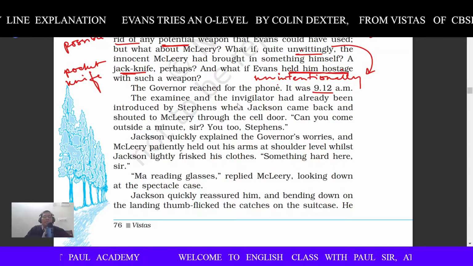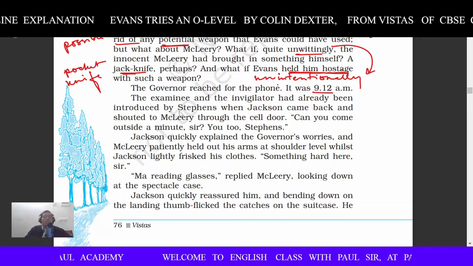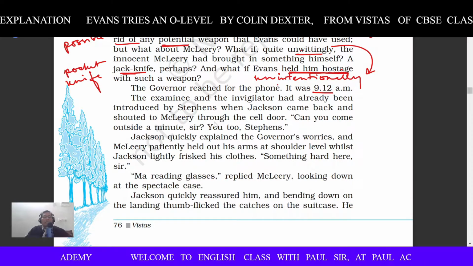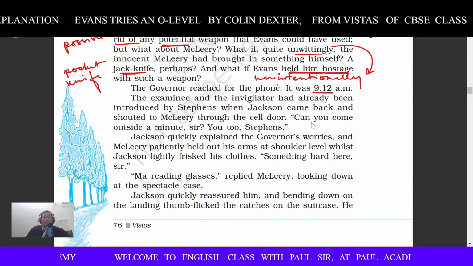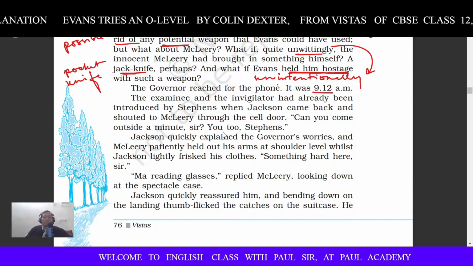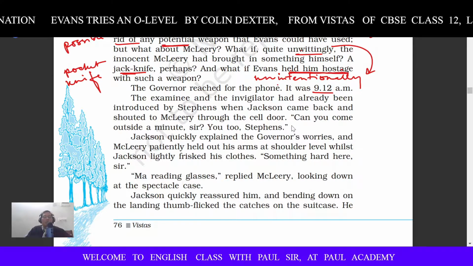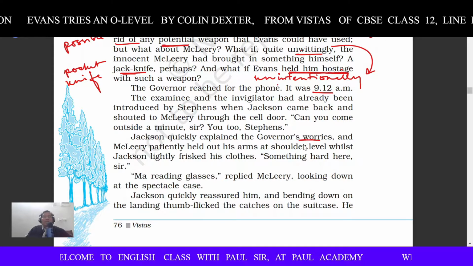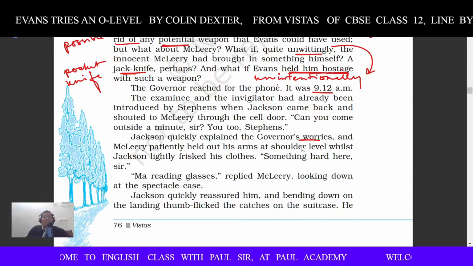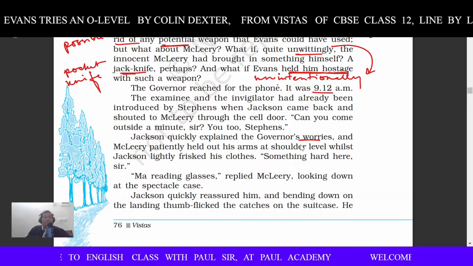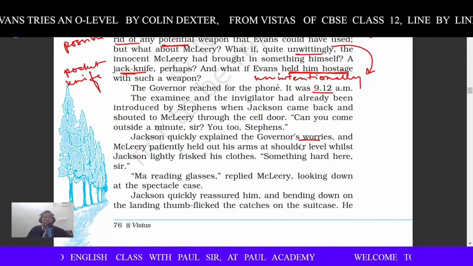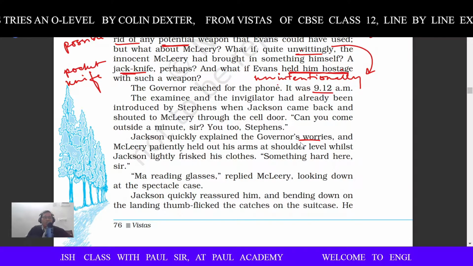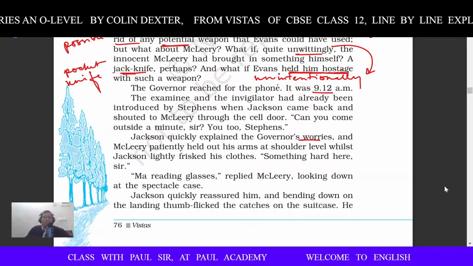The examinee and the invigilator had already been introduced by Stephens when Jackson came back and shouted to McLeery through the cell door, "Can you come outside a minute, sir? You too, Stephens." Now he called them, right. Jackson quickly explained the governor's worries. What were the worries? That Mr. McLeery might have brought something unintentionally, unwittingly inside the prison, so that Evans could take advantage of the situation. So it's better for Jackson to check everything, whether it's all right or not.